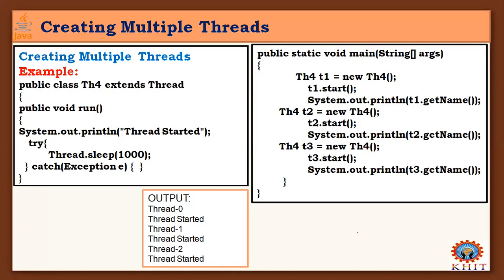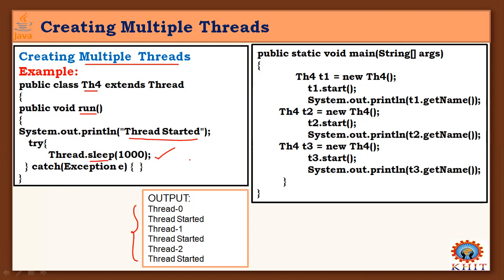Next, one more example. We did not get the order properly, so we got a different order. How do we control this? While creating multiple threads, the order of creating and starting them may sometimes be shuffled, and you can control that using the sleep method. Inside the run method, I have given one statement that the thread started, and later inside a try block, a sleep method for 1000 milliseconds, that is, 1 second.